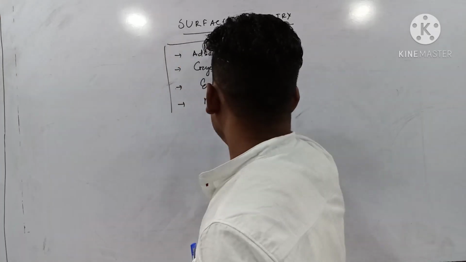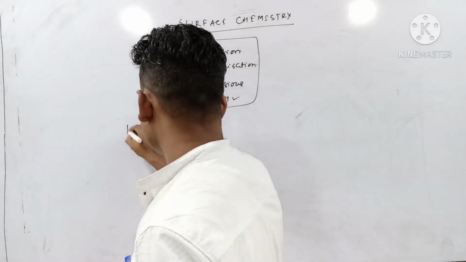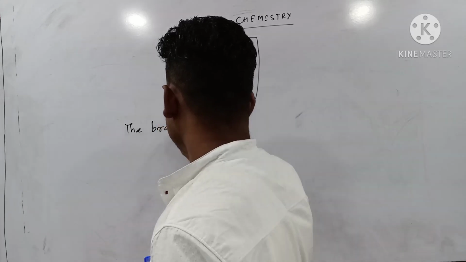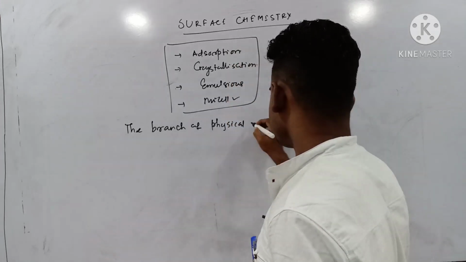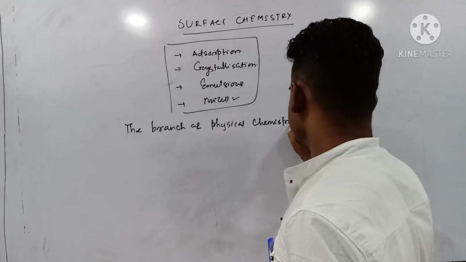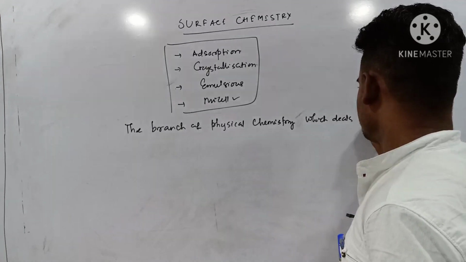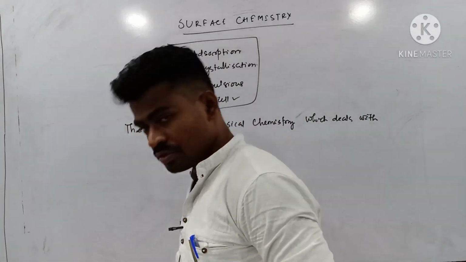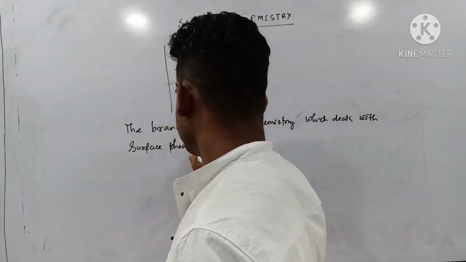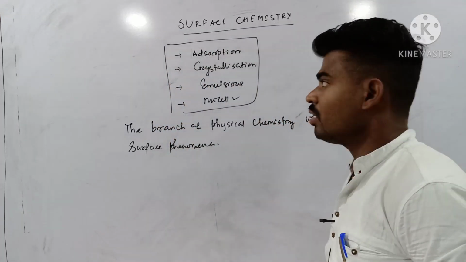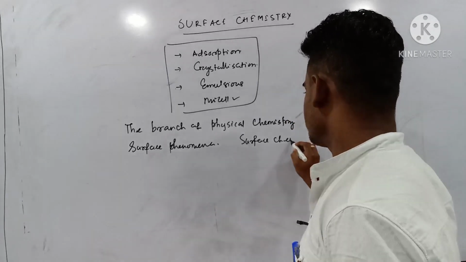So this surface chemistry is the branch of physical chemistry which deals with surface phenomena. That is called surface chemistry.